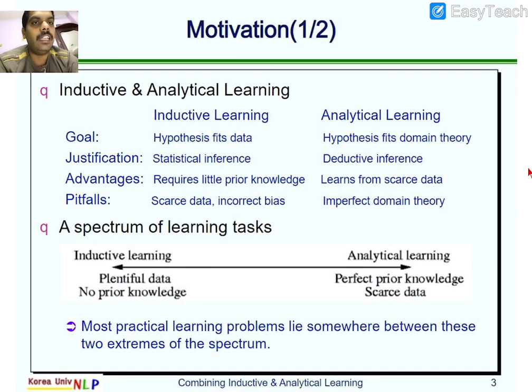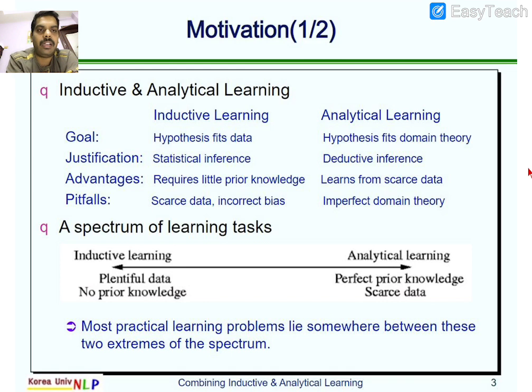See, inductive and analytical learning. The goal for inductive learning is that the hypothesis fits the data. Absolutely, the training examples we consider are going to fit the hypothesis. In analytical learning, the hypothesis fits the domain theory, so background knowledge plays the major role. The justification is statistical inference in inductive learning and deductive inference in analytical learning. Here everything can be measured statistically, but in analytical learning we consider logical things, following the logic used to define the target concept.